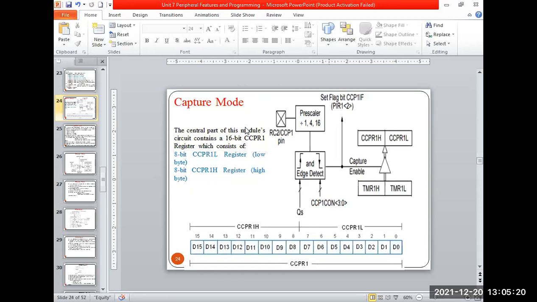Where did Mahesh go? 28, 29, 31. 32 is not there. 33, 34 is not there. 35 is there, 36 is not there. 37 is there, 38 is not there. 39 is there, 40 is there, 41 is not there. 42 is there, 43, 44 is there, 45 is okay. 46 is there, 47 is there, 48 is not there, Sagar Thorat. 49 is also not there. 50 is there, 51 is there.